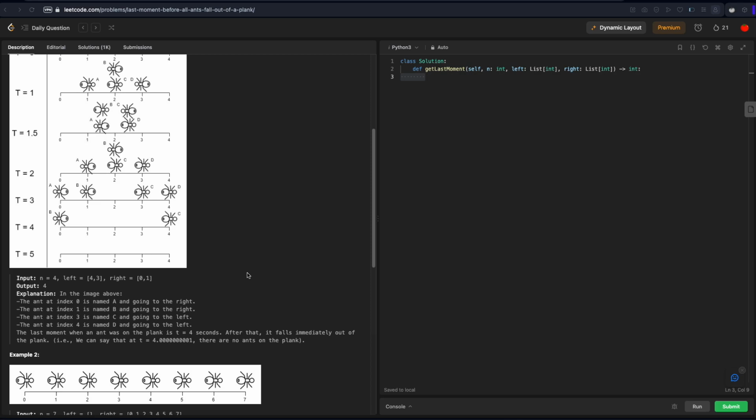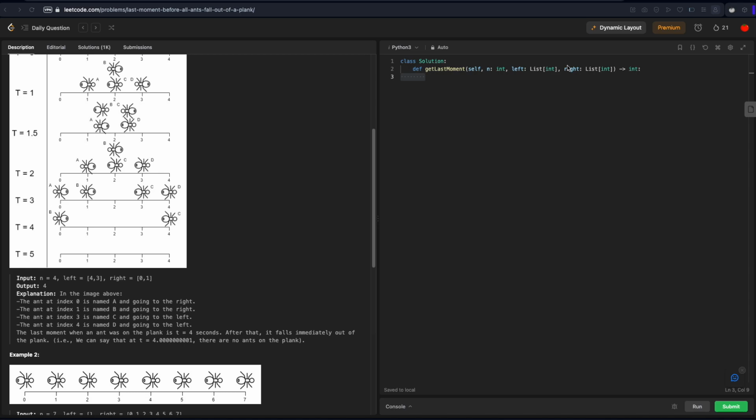All right, so one way we could approach this, we could set some time, t, equal to 0, and then we could update our time. We could have a while loop that goes time 1, 2, 3, 4, and then we can go through every ant in our left and every ant in our right, and update their positions by either adding 1 to the ants moving left or subtracting 1 from the ants moving right, updating all their positions.